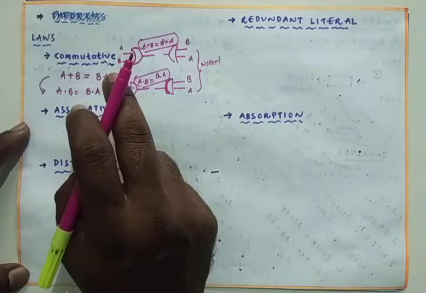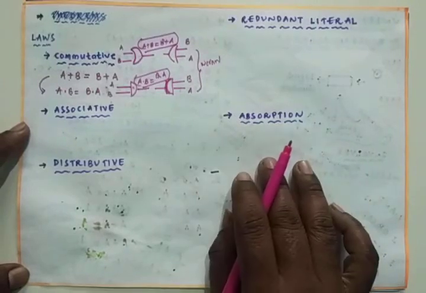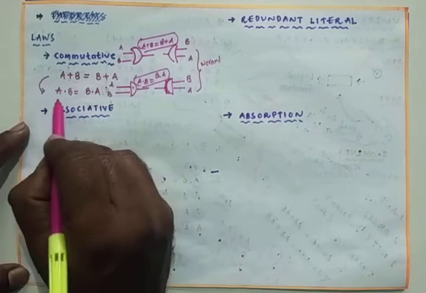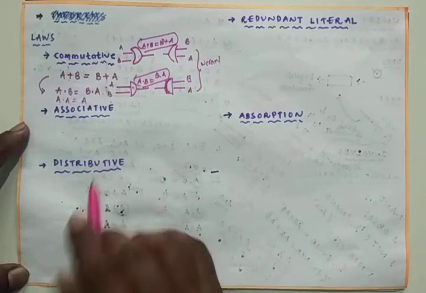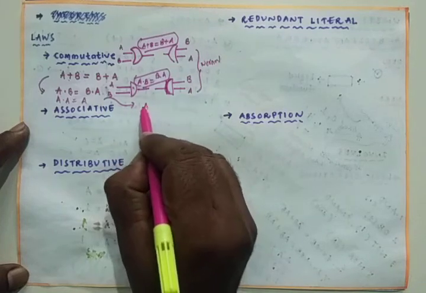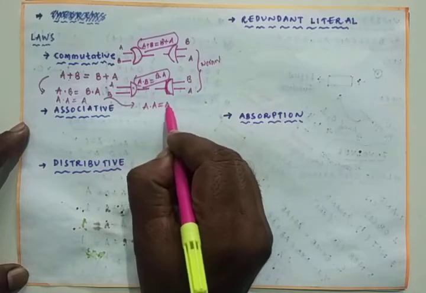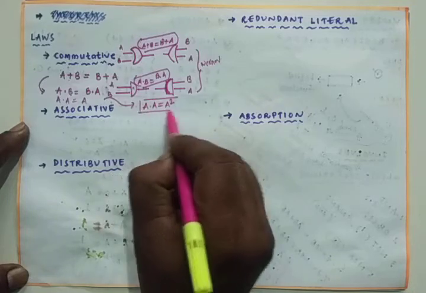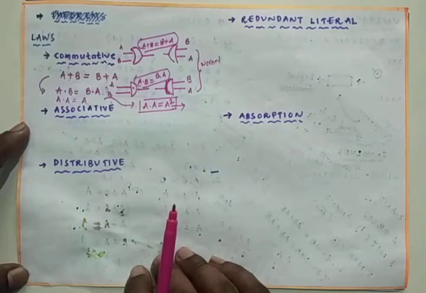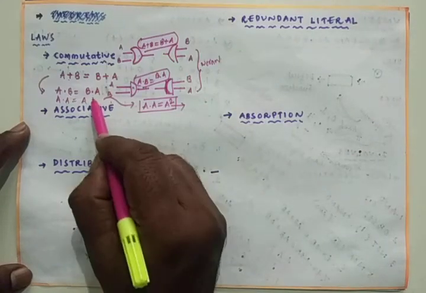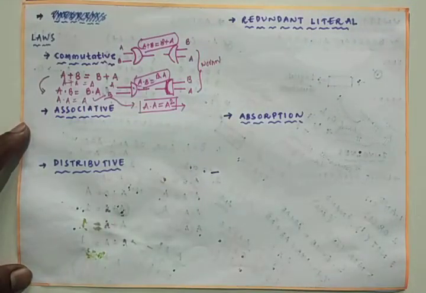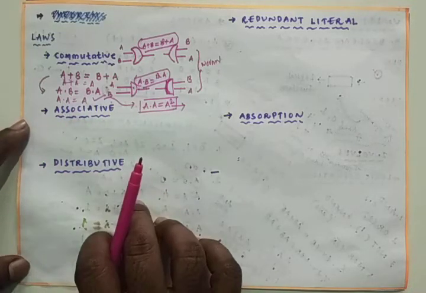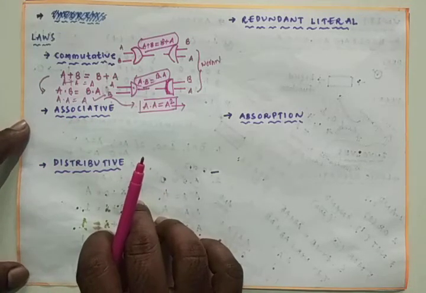Here the point to note is that Boolean algebra differs from normal algebra. For example, A into A will be A only in Boolean algebra, whereas in normal algebra A dot A is A square. But this does not happen in a digital system, so A dot A is equal to A only, and A plus A is also A only. This is the only difference between normal algebra and Boolean algebra. The commutative law is completed, and the next one we can go with is the associative law.